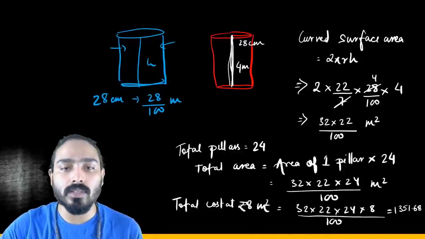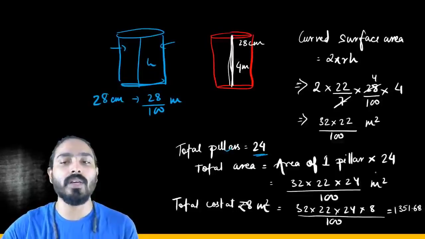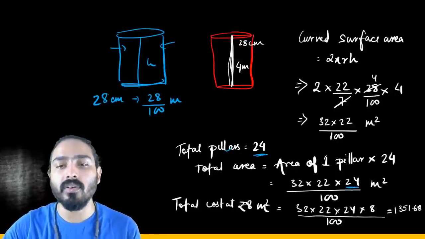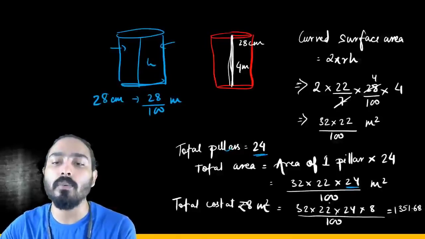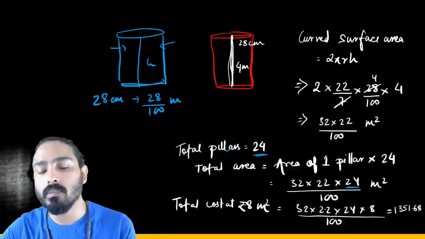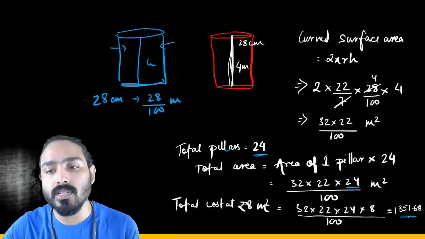And the total pillars are 24. So total area will be area of one pillar into 24. So we have again multiplied what we have got into 24. Now what is the total cost at 8 rupees per meter square? So we'll have to multiply all this by 8 again. When you multiply it by 8, you'll get 1351.68.